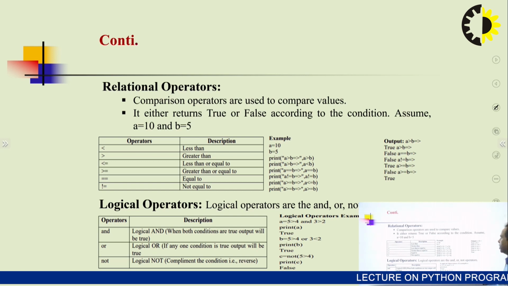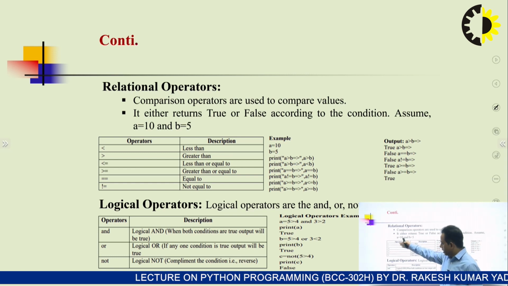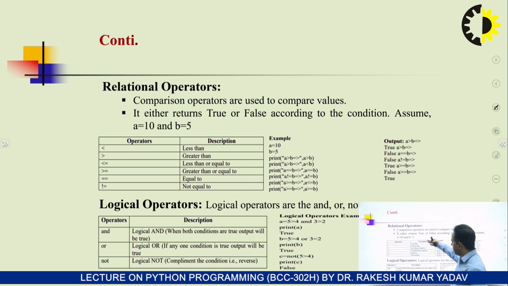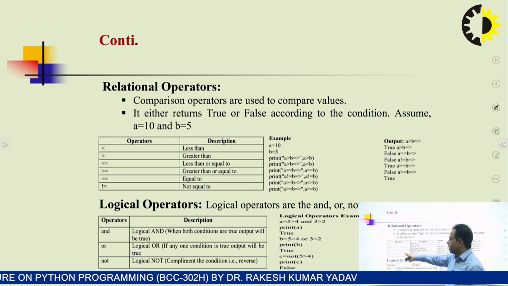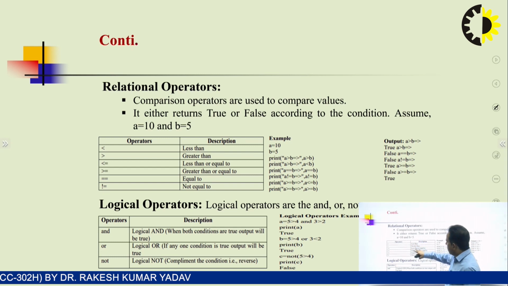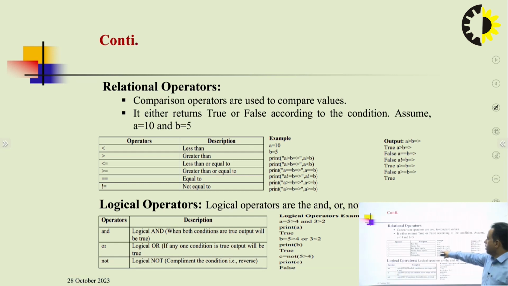Assume a is equal to 10 and b is equal to 5. These are the relational operators we have mentioned here. On the left side is the operator name, and then the description of the operator: less than, greater than, less than or equal to, greater than or equal to, equal to, and not equal to. These are the operators we are going to use inside the program. On the right side we have given examples of all these operators.